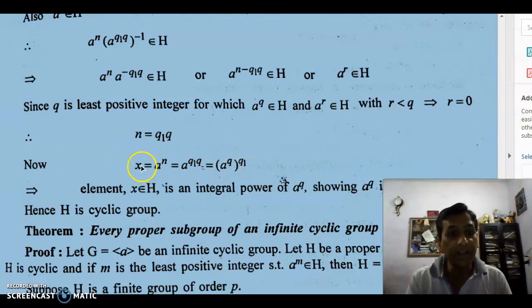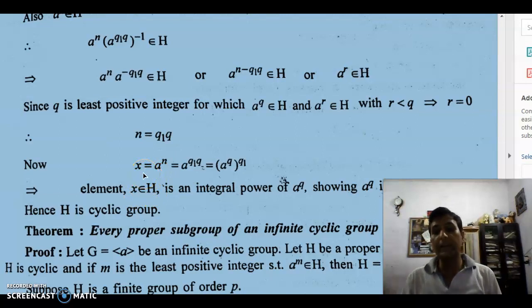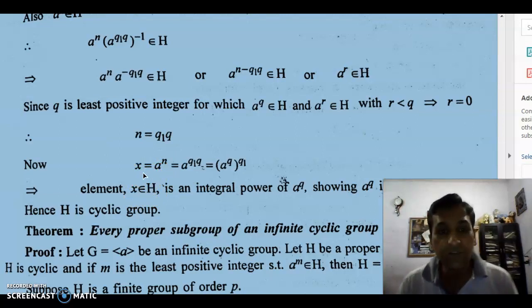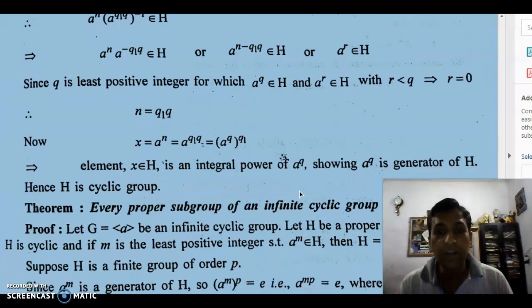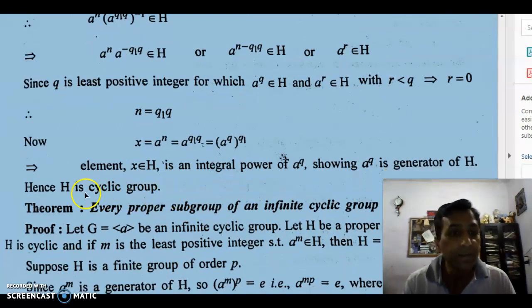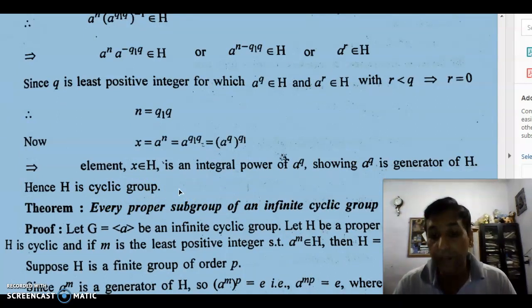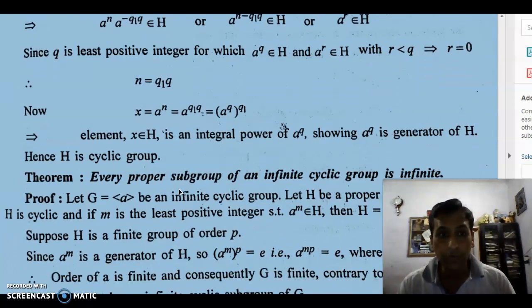Since this x is arbitrary, this way I can show that every element of this H is an integral power of a^q. We show that a^q is the generator. Hence this H is a cyclic group. This is a very important question. I like this question very much. It is very important for examination. So this is the proof.